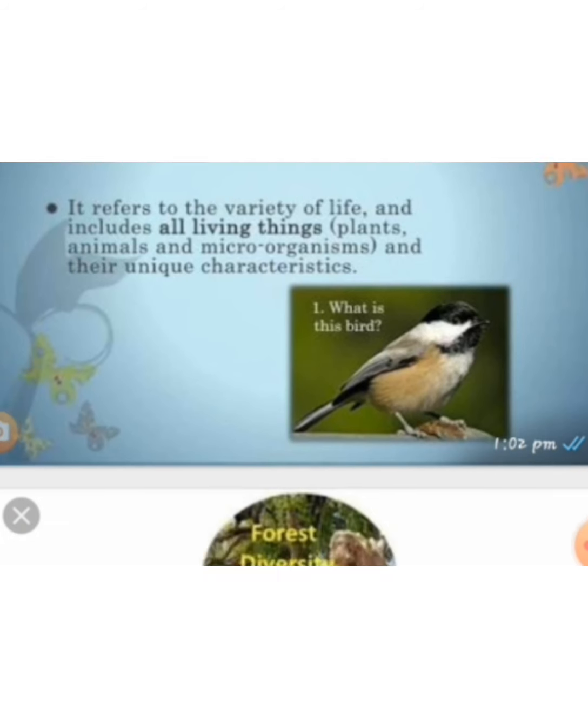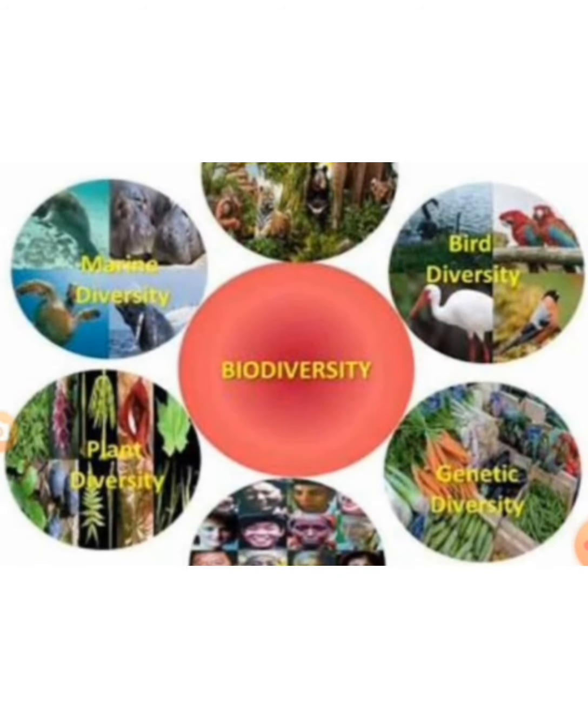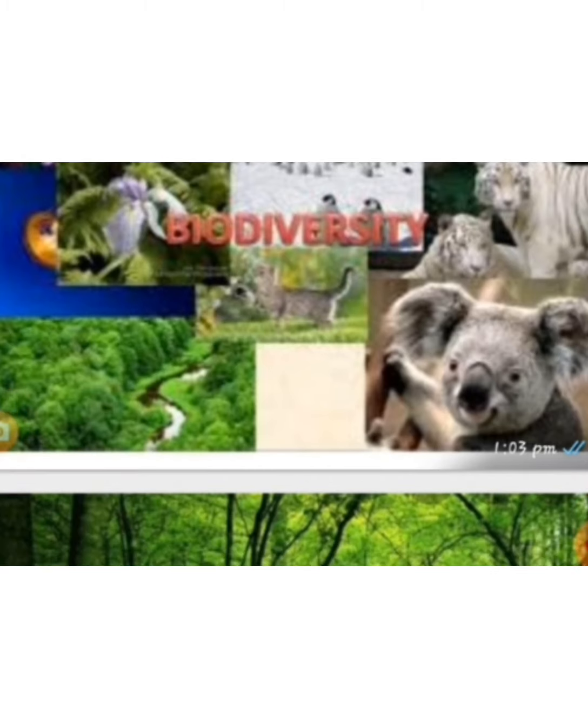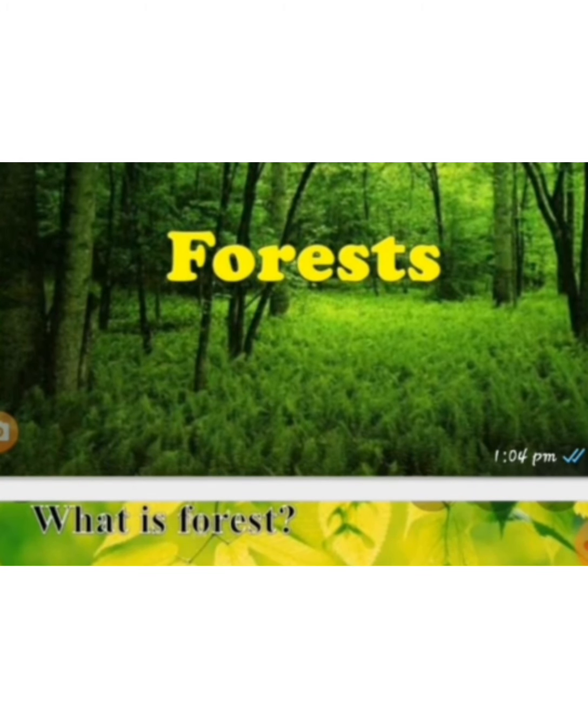There are different types of biodiversity available. As we have said, plants, animals, a variety of living organisms are there. Based on that, we classify biodiversity into various types like forest diversity, marine diversity, genetic diversity, etc. Next we are going to discuss about forest.